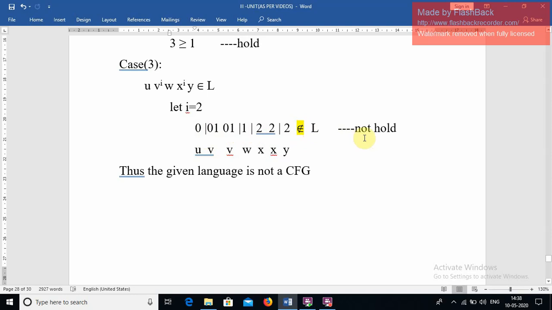Thus we can conclude that the given language is not a context free language. To show that a certain language is not context free, we can go with this pumping lemma. Thank you.